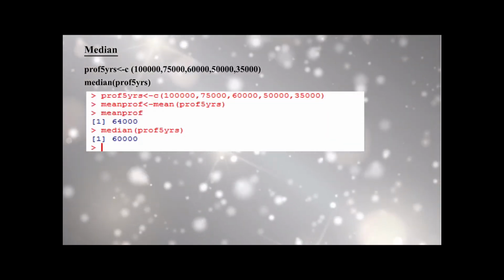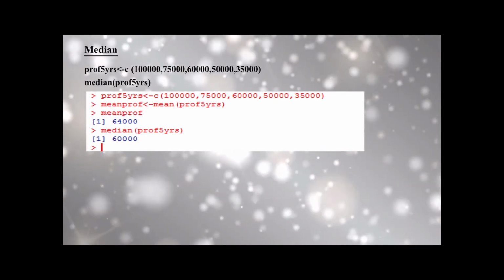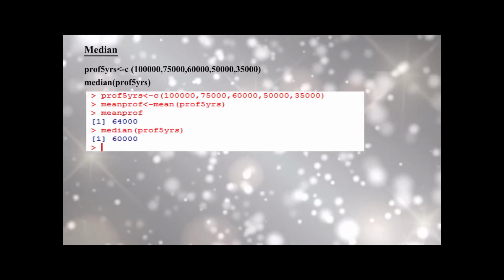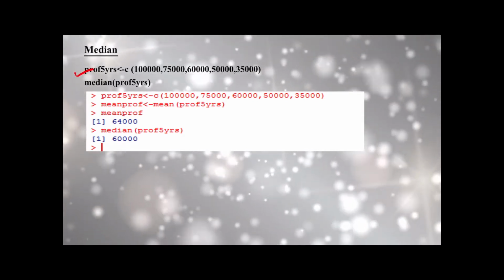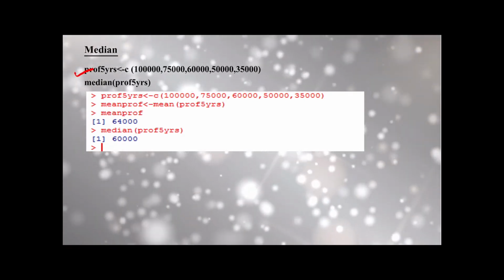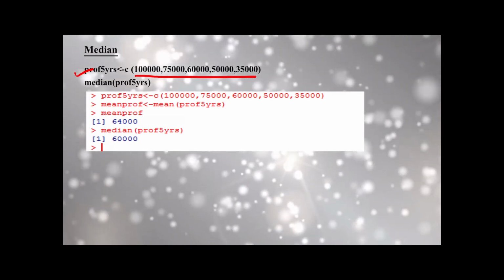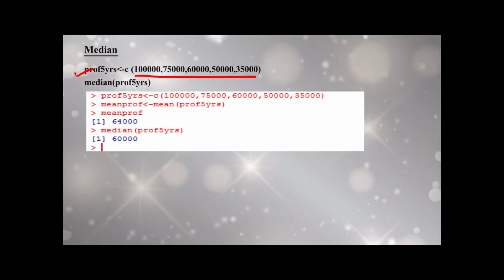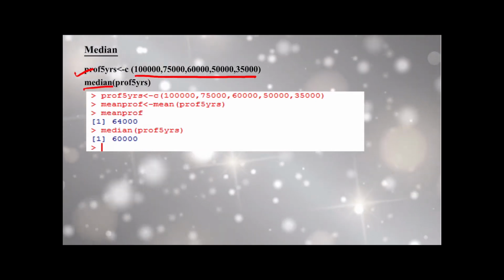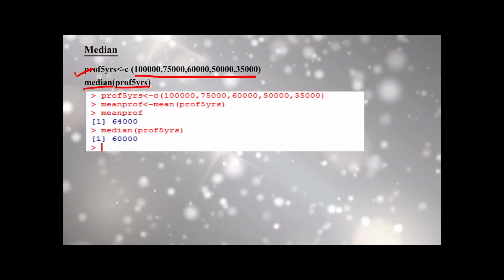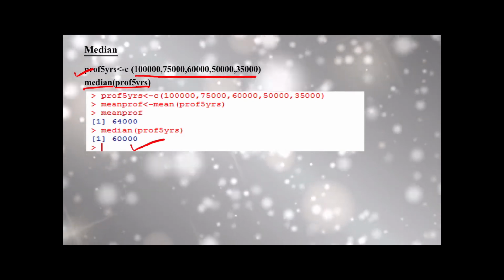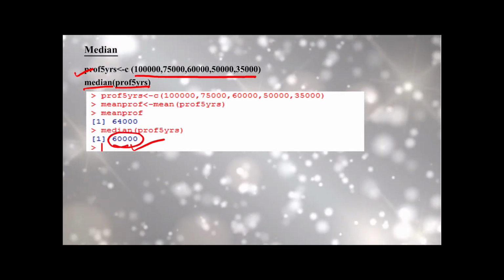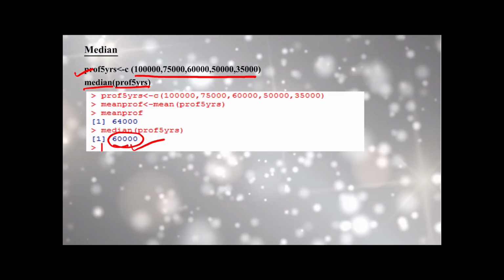Again, the median value can also be calculated by using a vector. In this case we define a vector profit for 5 years with the value of profit for all 5 years, and then simply write median and the name of the variable, and we get the value of the median as 60,000. So this is again an easy way to calculate the median.